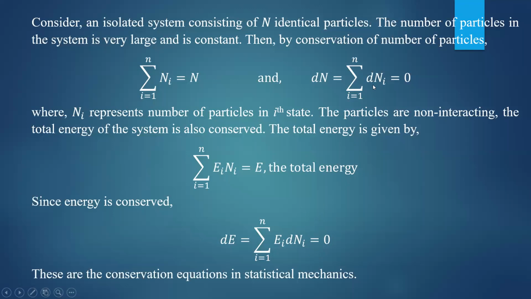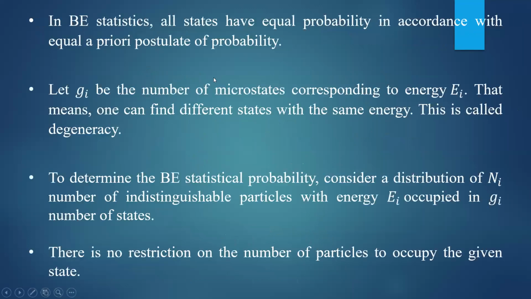Later, we are going to multiply some arbitrary constants to these equations and add them to the Boltzmann's theorem equation. We'll come to that later. How these particles are distributed in the Bose-Einstein distribution function, we'll see. In BE statistics, all states have equal probability in accordance with the equal a priori probability. So all states have equal probability.